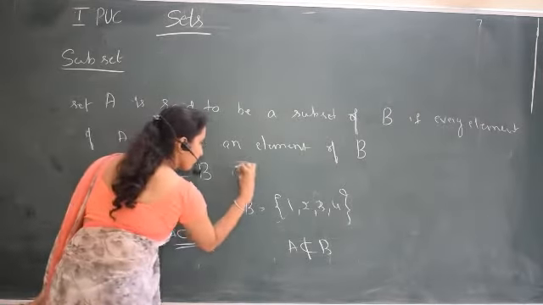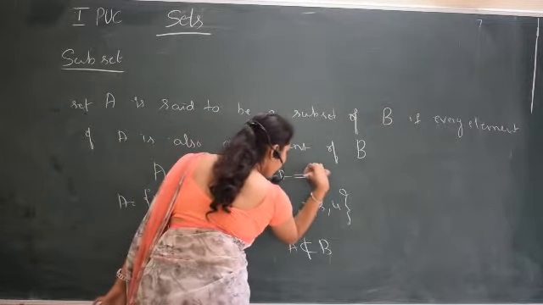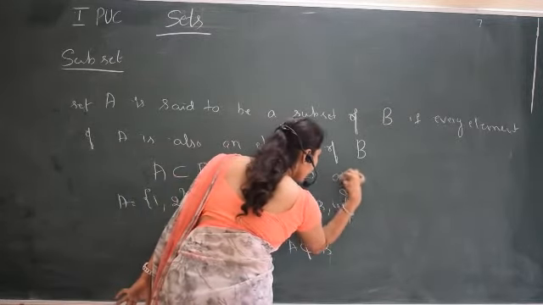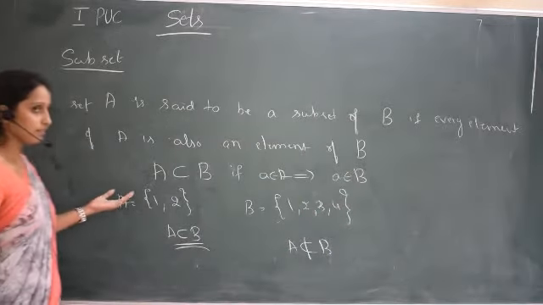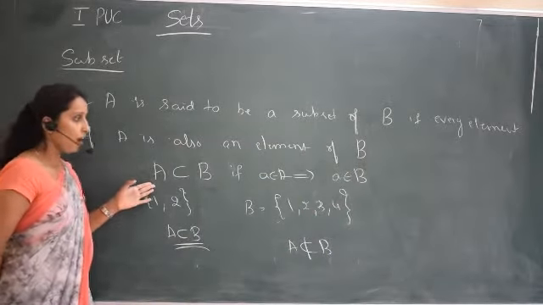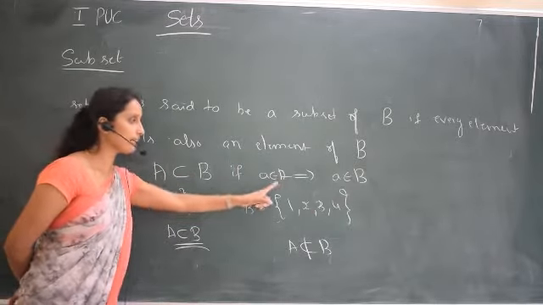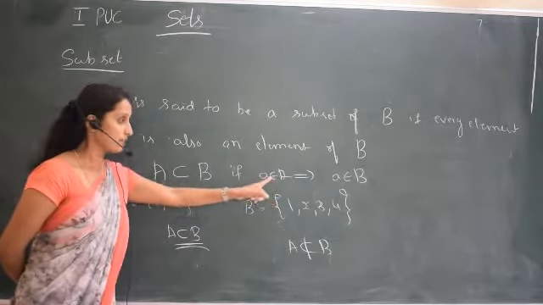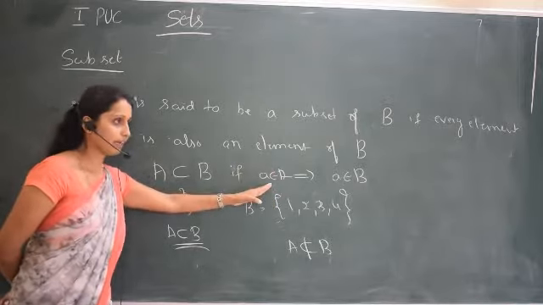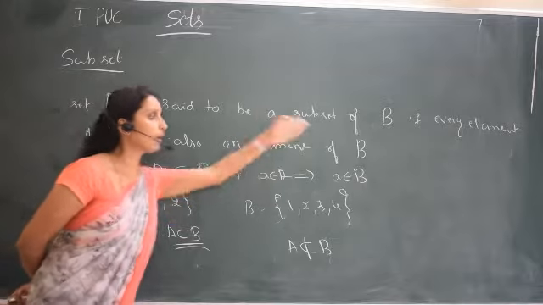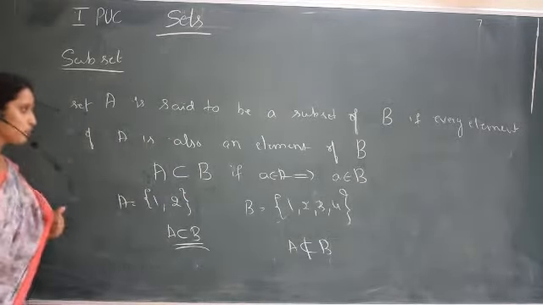If x belongs to A implies x belongs to B. If I consider any element x in A, x is an element of A, that implies x is also an element of B. So this is the definition.